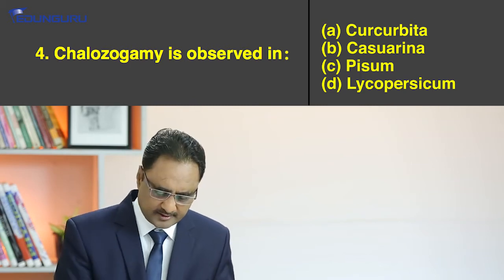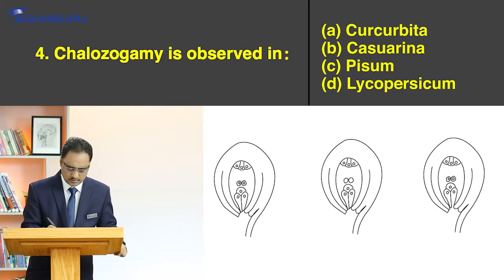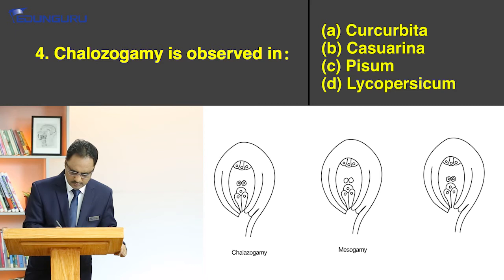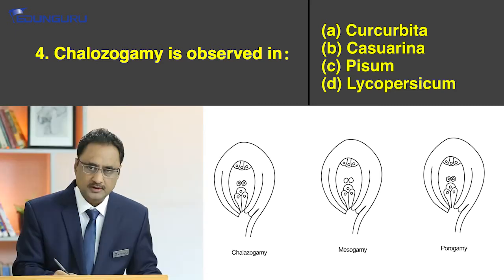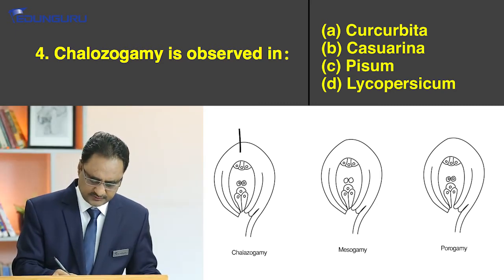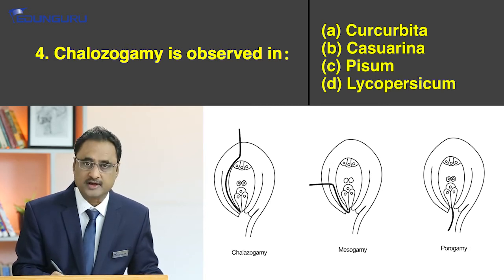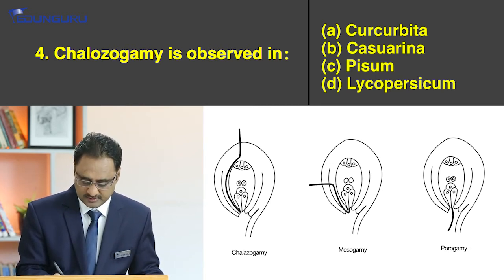I can show you in the diagram. So suppose this is a pollen tube. If the pollen tube is going to enter like this, so the pollen tube is entering like this, you can see there, and eventually enters here. So this is actually called mesogamy.